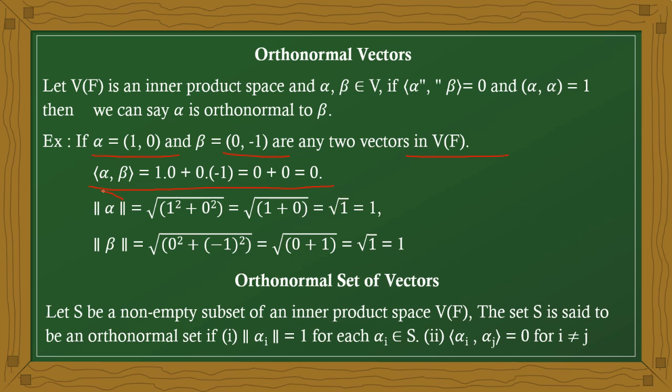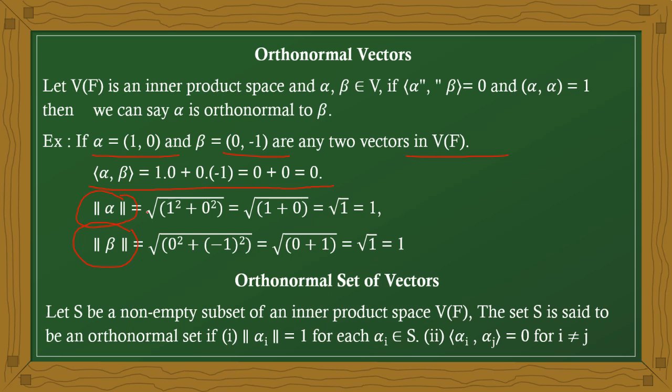And next I am calculating the norm, the vector length. Norm is nothing but the vector length. The norm of alpha is given by the root of x square plus y square. If alpha is xi plus yj plus zk, then norm alpha equals the root of x square plus y square plus z square.